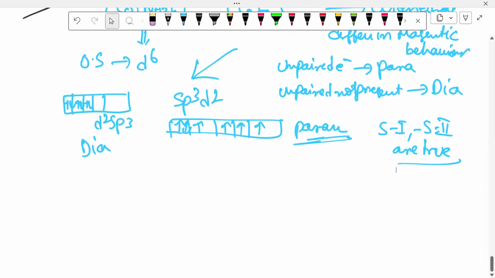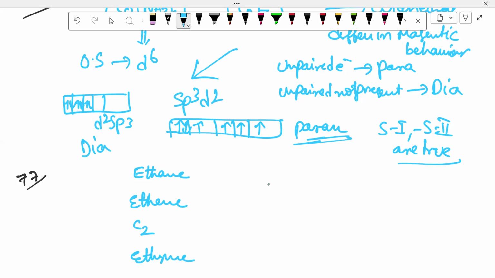Next, we'll go for the 77 question. Very, very easy question. They gave ethane, next ethene, next C2 molecule, next ethyne. The options they give are 1, 2, 3, 4. The first one is 1 sigma, 2 pi bonds, ethyne.